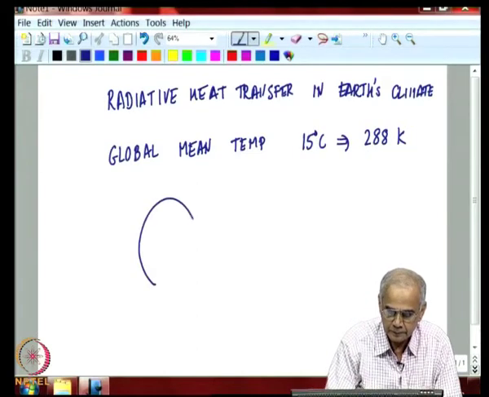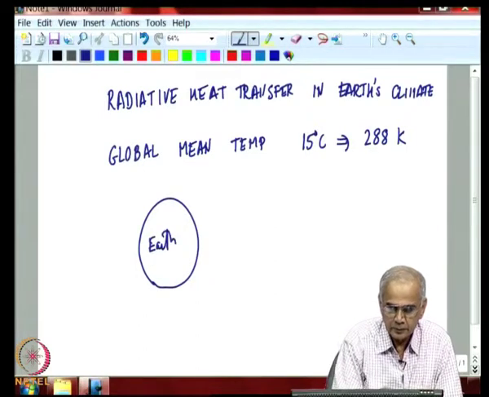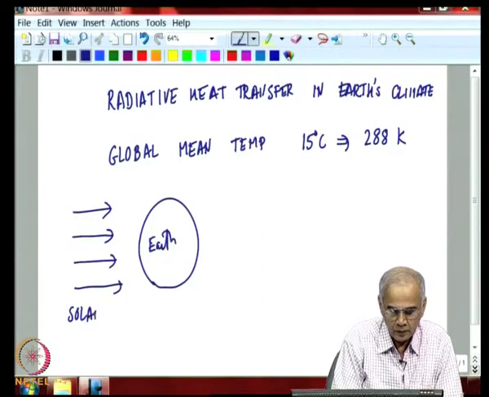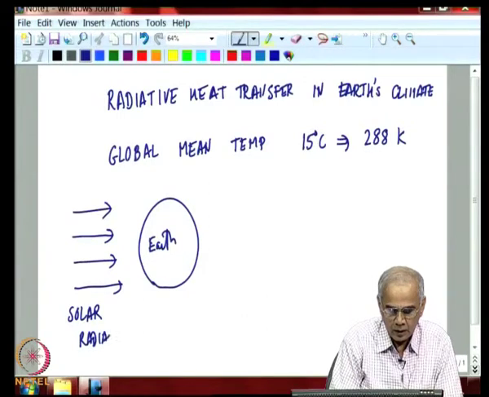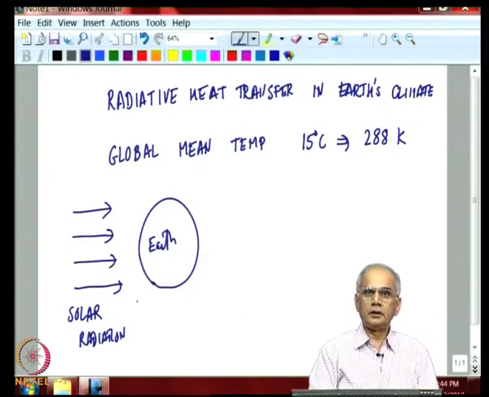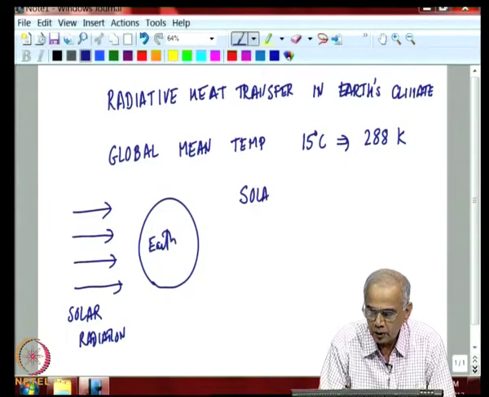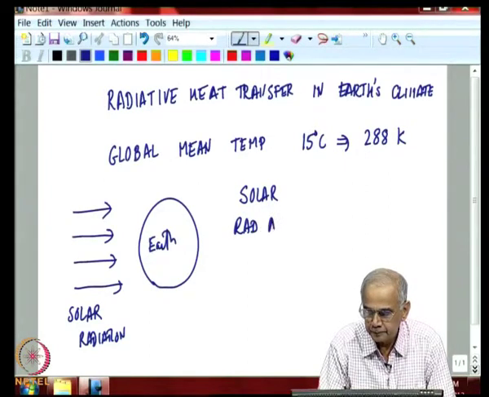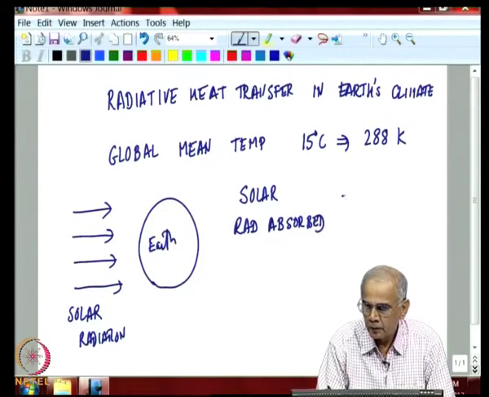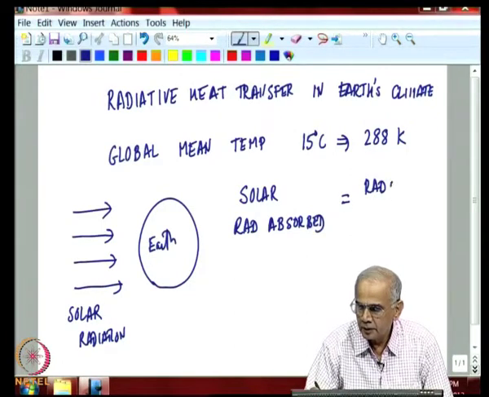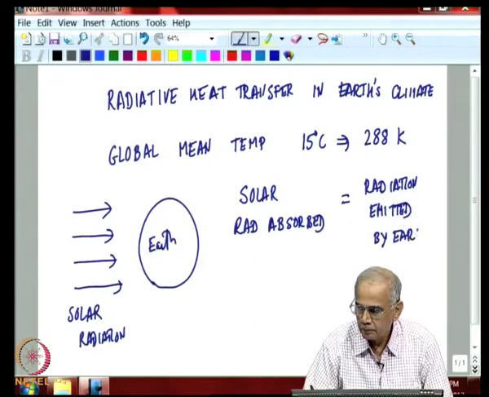So, we have the earth here subject to radiation from the sun, and the mean temperature of the earth is because of the balance between solar radiation absorbed and radiation emitted by earth to space.